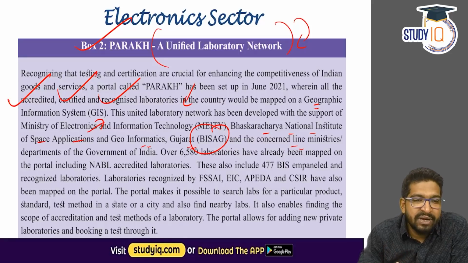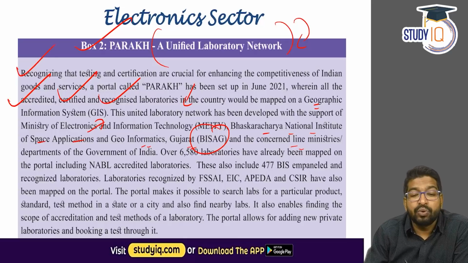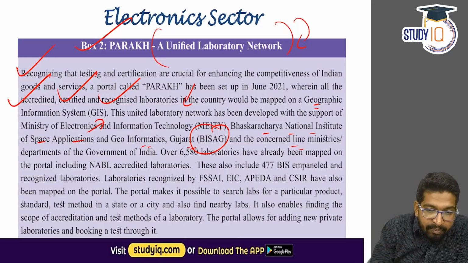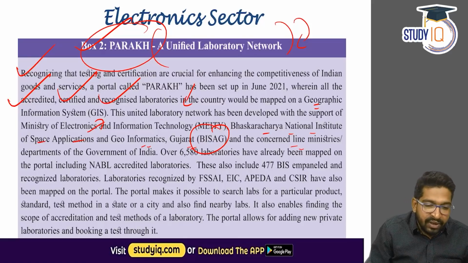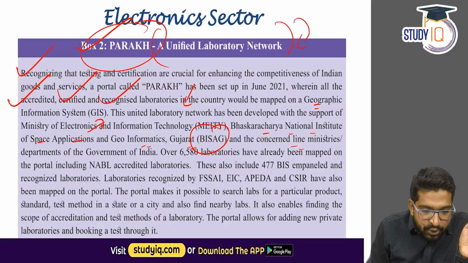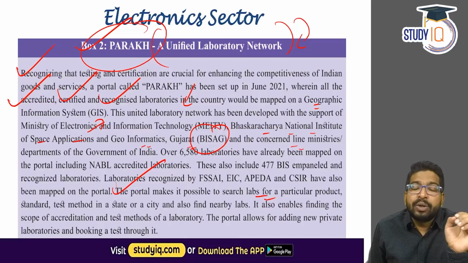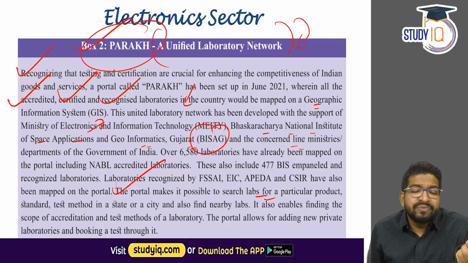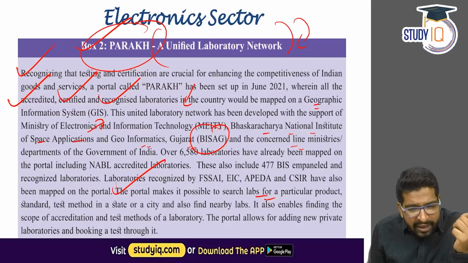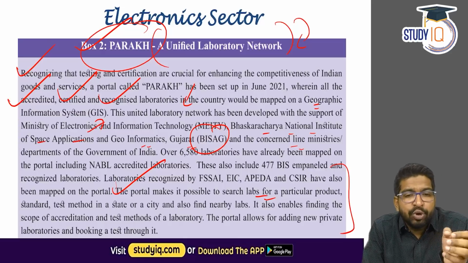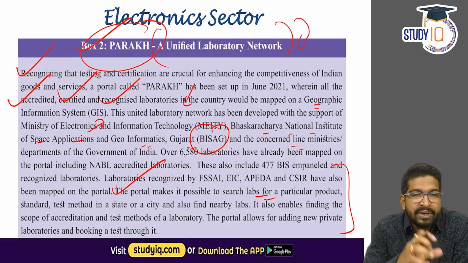Now, why has this been done? To ensure that India's laboratories, their testing and all the other facilities, are world class. Now, to get this, PARAKH, a unified laboratory network, is being developed. The portal PARAKH basically helps us to search any kind of lab for a particular product, the test, the standards of the test, where the lab is located, in which city, what are the nearby labs. All these things can be found out on this portal called PARAKH, right? So please keep a note of this also, right?